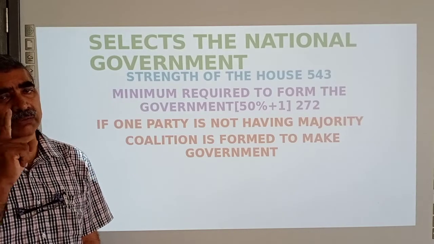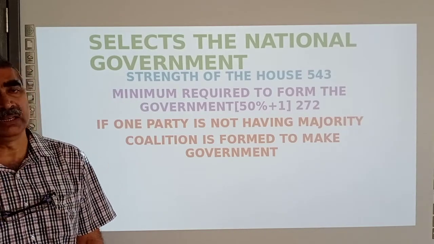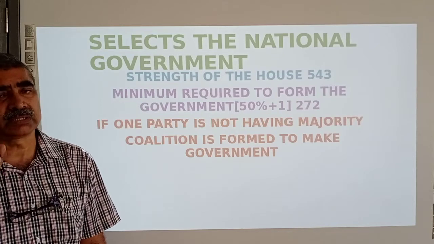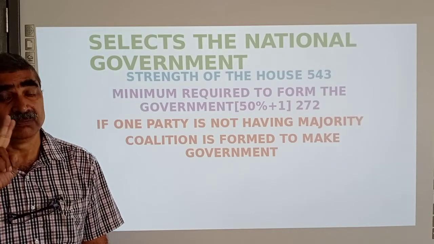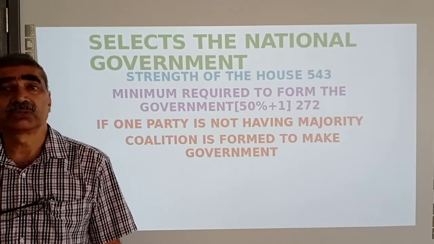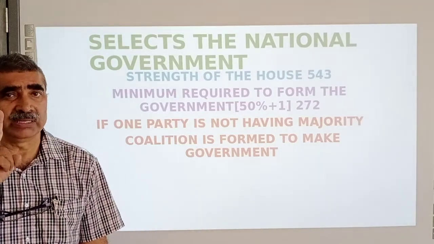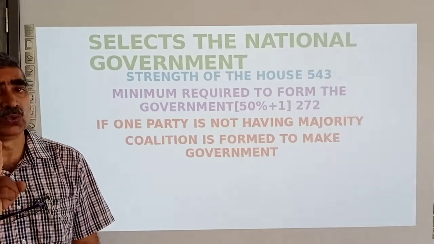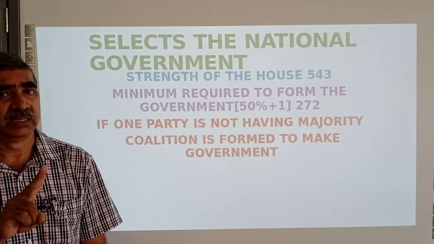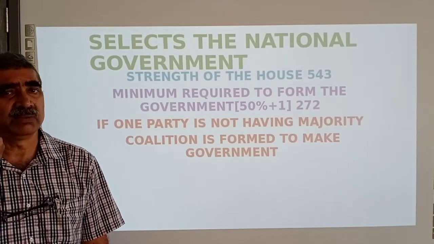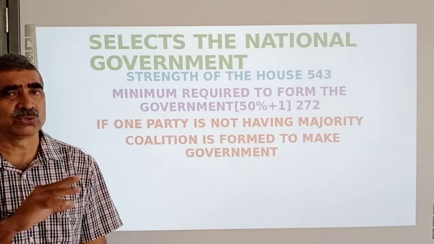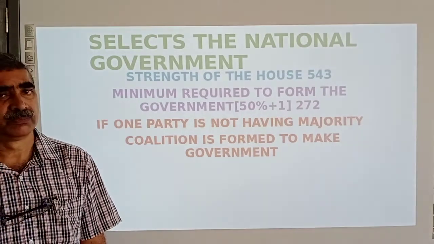So, from 1950 to 2020, two members from the Anglo-Indian community were nominated to Lok Sabha. The present government has amended the Constitution and removed that provision.